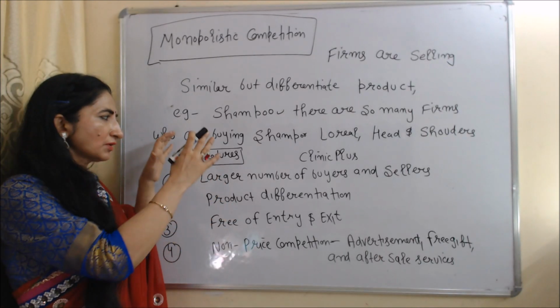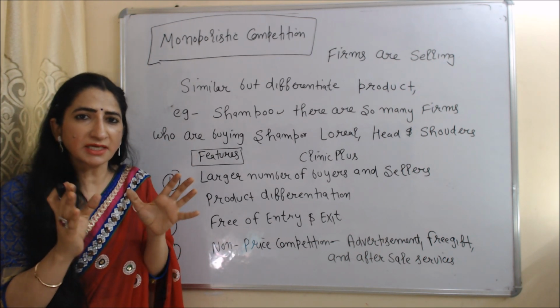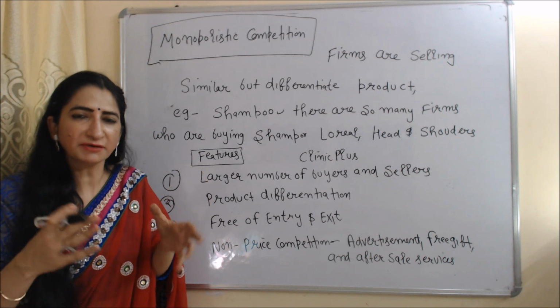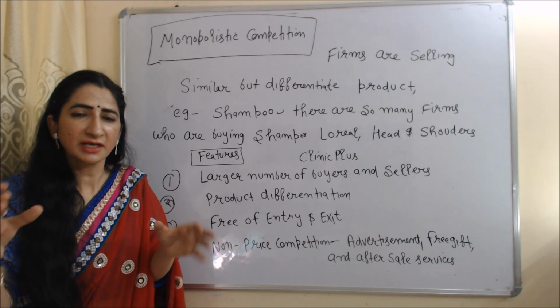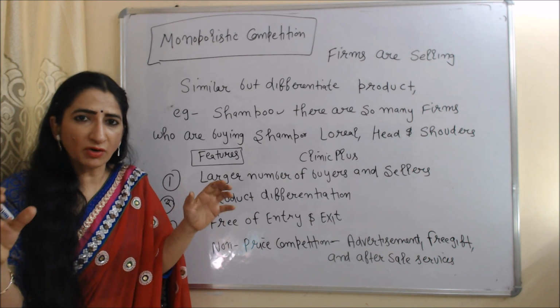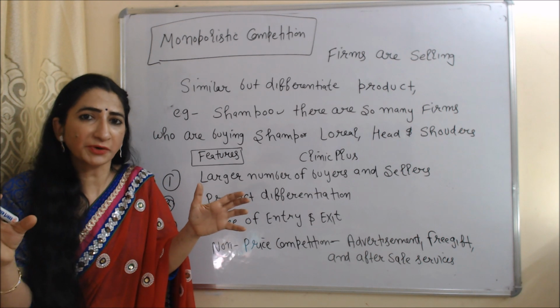Now we are going to talk about the meaning and features of monopolistic competition. In case of monopolistic competition, firms are selling similar but differentiated products.